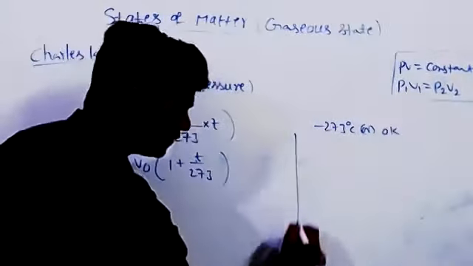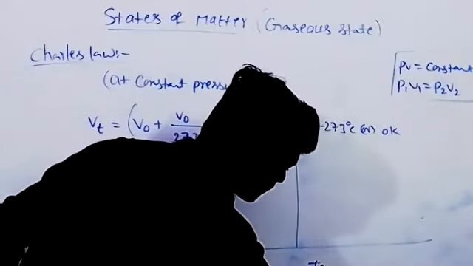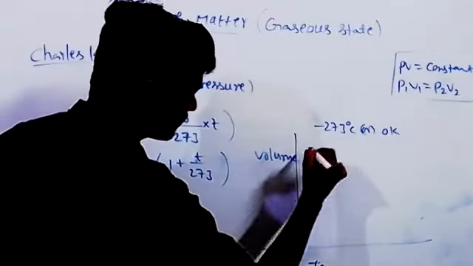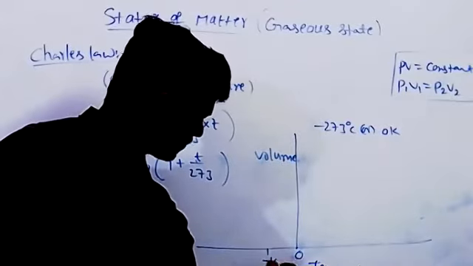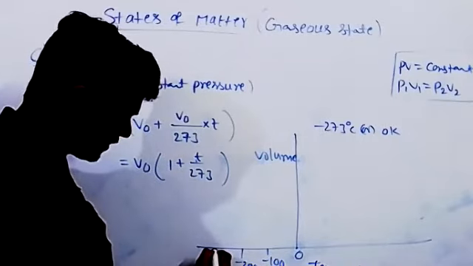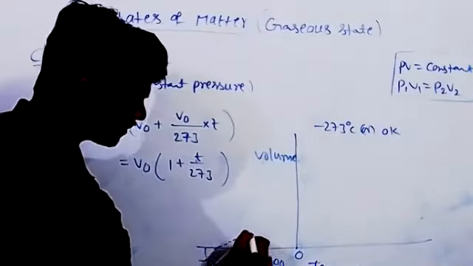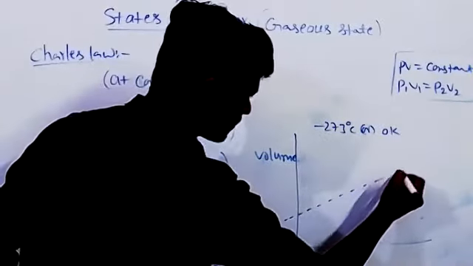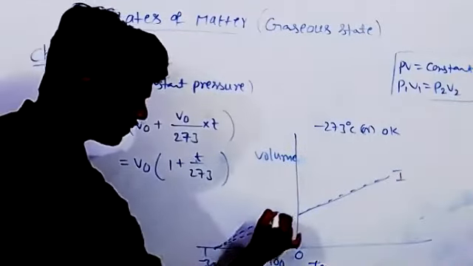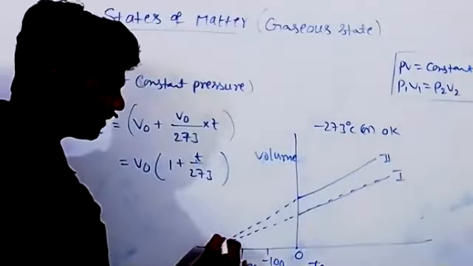Suppose we take a graph, this is temperature, this is volume, minus 100, minus 200, minus 300. So if we take any gas, gas 1, second gas, maybe hydrogen gas, oxygen, any gas we take.